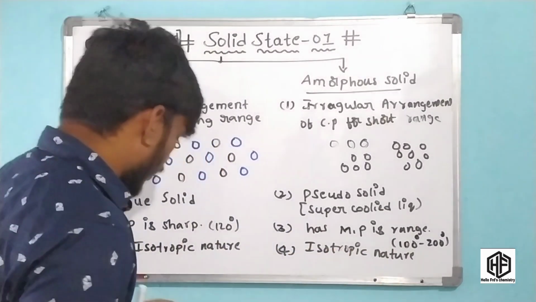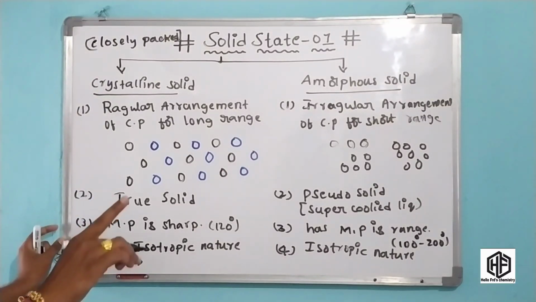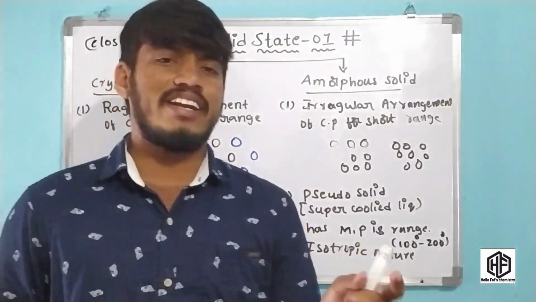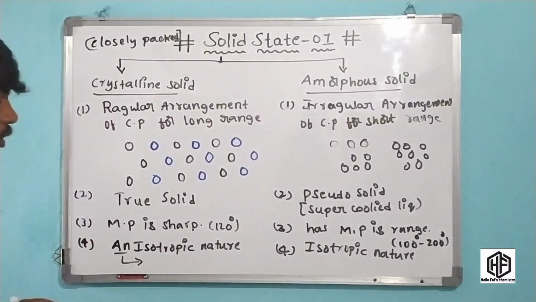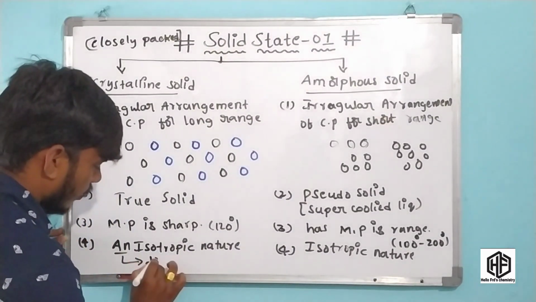Anisotropic means different physical properties in different directions. That is called anisotropic nature.